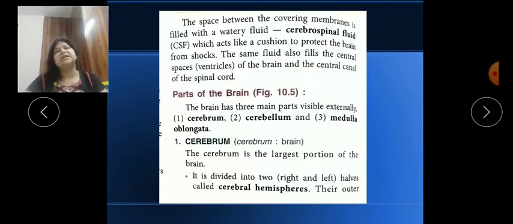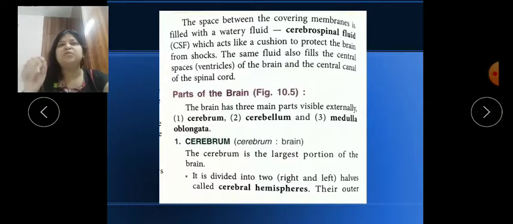Now in the lower classes I have explained to you about the three main parts you are all familiar with, that is cerebrum, cerebellum and medulla oblongata. So again we will study them here also. The first one is cerebrum. Cerebrum is the largest portion of our brain, and it is divided into half parts, left part and right part.